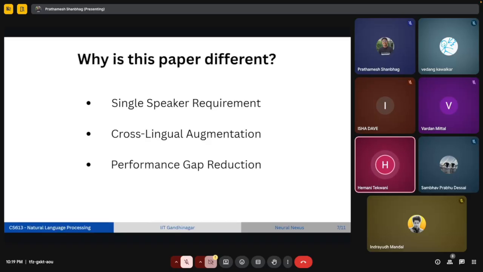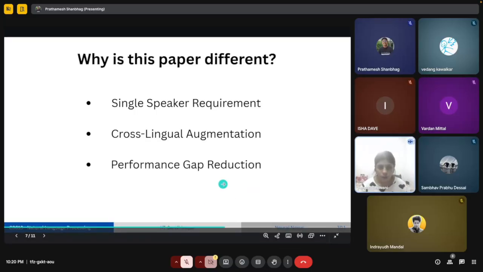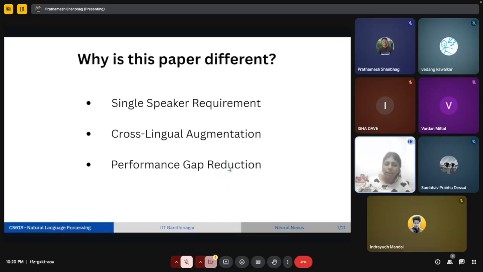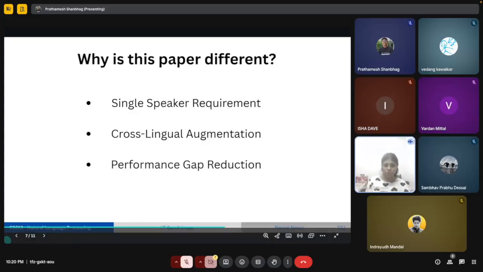So basically, we are now focusing on what different we are doing. In this paper, the basic difference which we are providing is single speaker requirement. Here we have a single speaker, and with the help of that single speaker, we are making multiple speaker voices. So we are augmenting the data in a way that a single speaker is there, and we can generate multiple audio recordings from that. We are also providing cross-lingual augmentation. In this we are speaking in one language, and we can augment the data in different languages also.